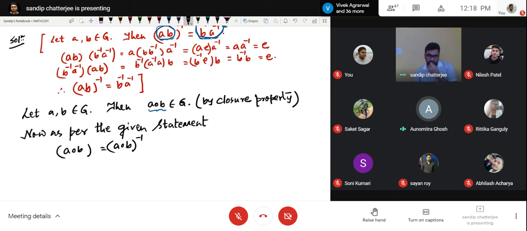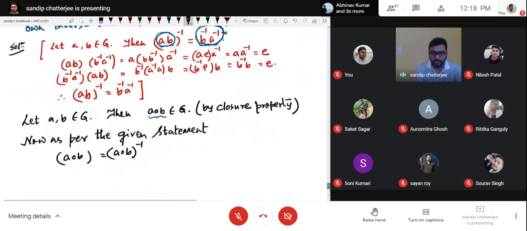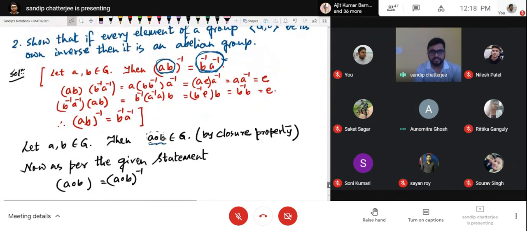I didn't understand this part. What is written in the question? Look at the question. If every element in a group be its own inverse. Now you said A operated with B is an element in the group, so it will be its own inverse. Yes, sir. Read the statement that is given to you. It says every element is its own inverse. So since A operated with B is an element of the group, it will also be its own inverse. Correct or not? Yes, sir.